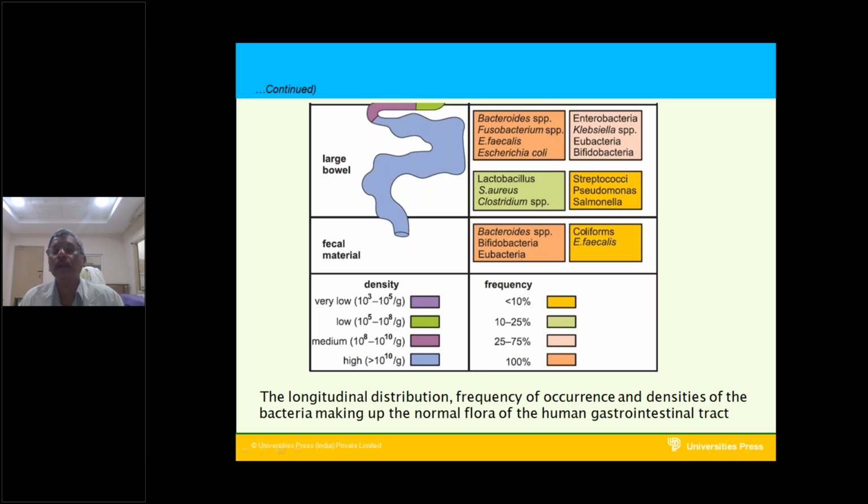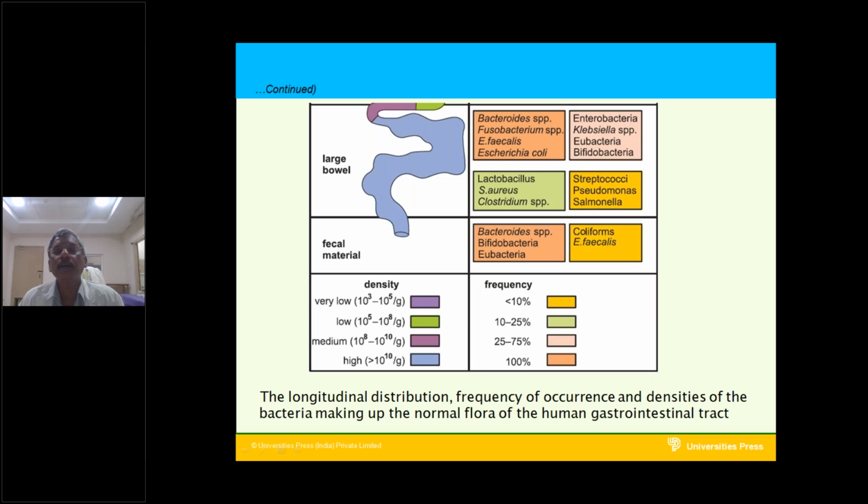The normal aerobic bacteria like coliforms are present, and Enterococcus faecalis is present. Salmonella is sometimes present, a pathogen. And Pseudomonas is an aerobic bacteria. Streptococci are facultative anaerobes and are also present. Klebsiella is also present. Escherichia coli is also present. These are aerobic bacteria. Both aerobic and anaerobic bacteria are present.